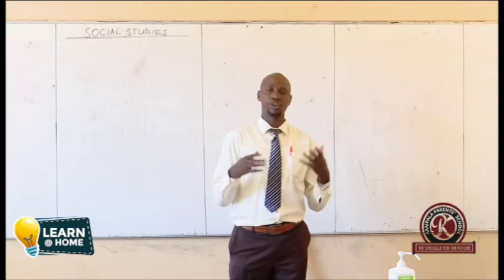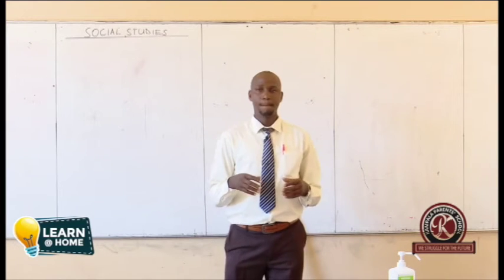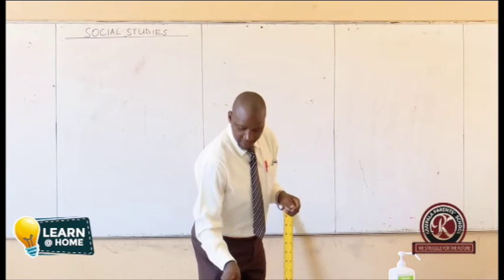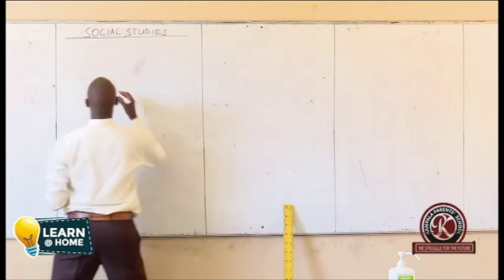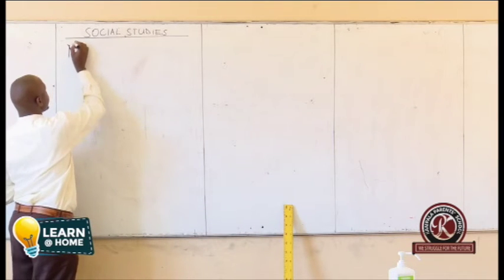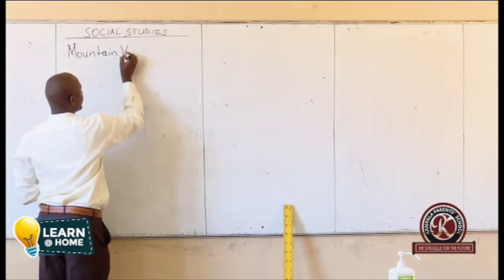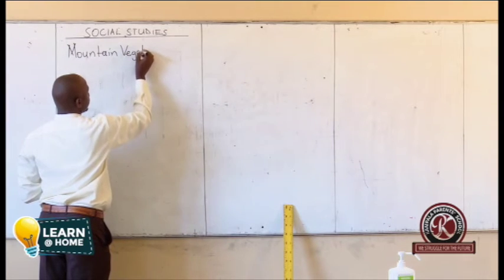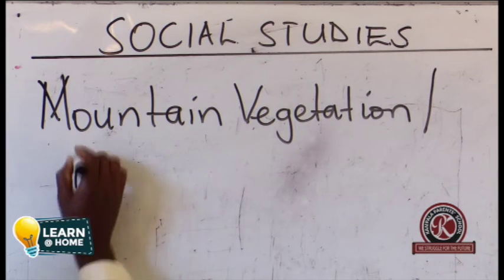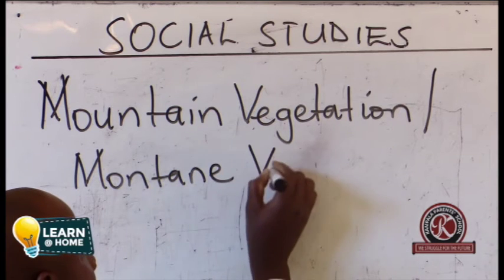Then we also talk about some other vegetation zone. Today we are going to look at mountain vegetation. It's also called mountain vegetation.